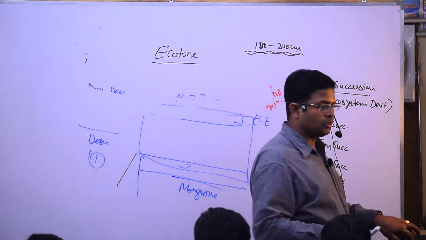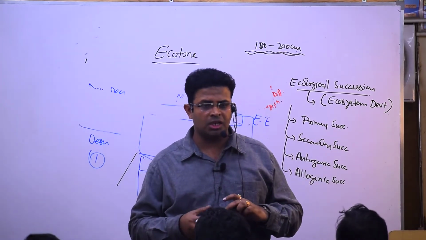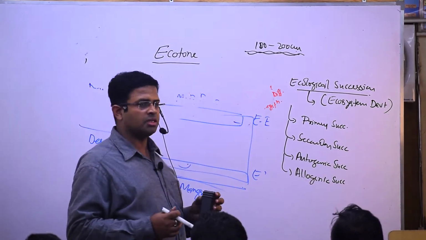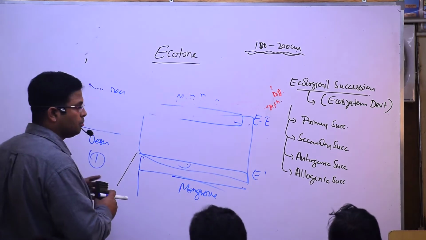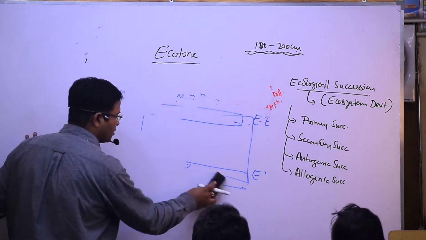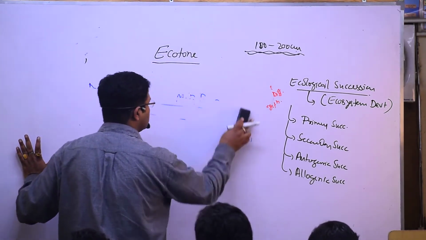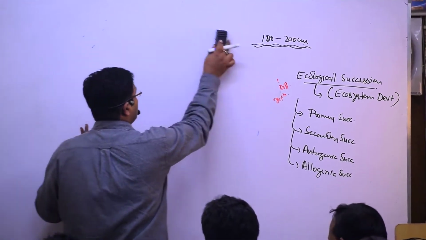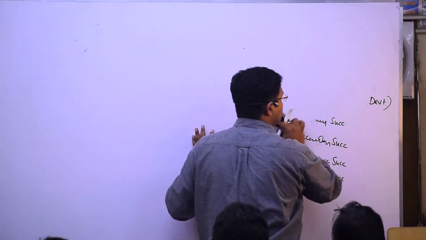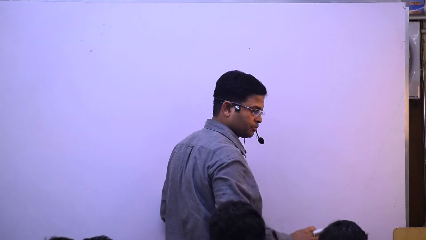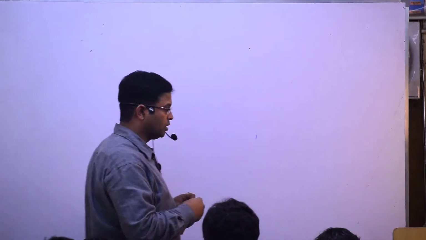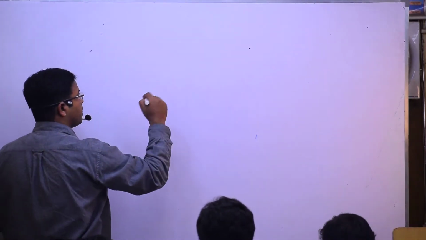Thereafter, the next point we saw was ecotone. And I said, in ecotone which are the two important characteristics? Zone of tension. And what is an ecotone? It is a transition zone between two different vegetation types.